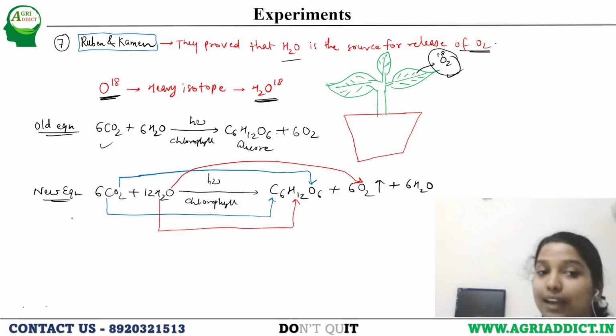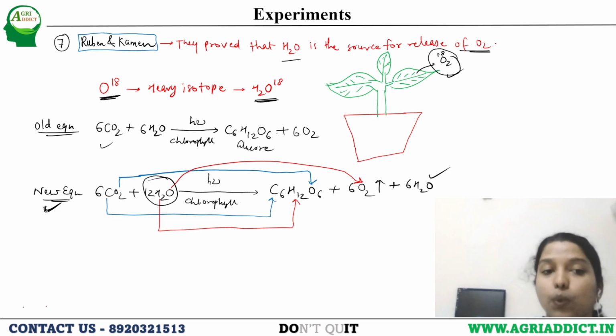But later on, the right new equation, which is followed by everyone now, is 6CO2 plus 12H2O in presence of sunlight and chlorophyll forms glucose plus 6O2, which is released from the H2O molecule, plus 6H2O remaining.